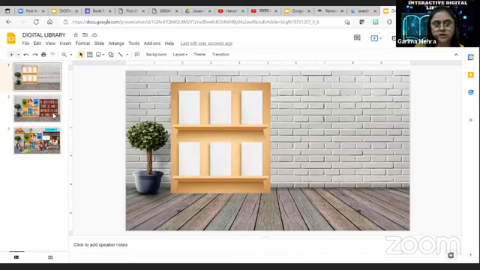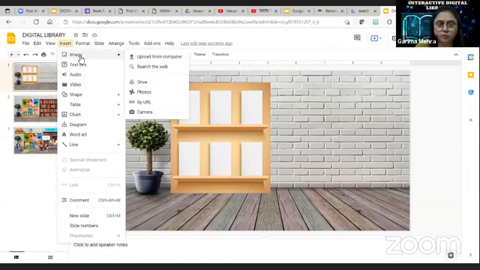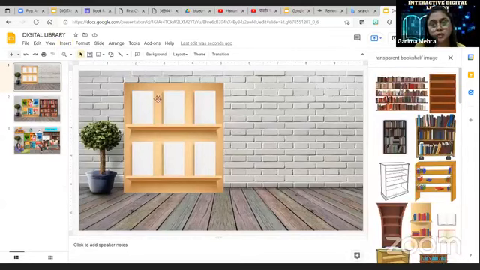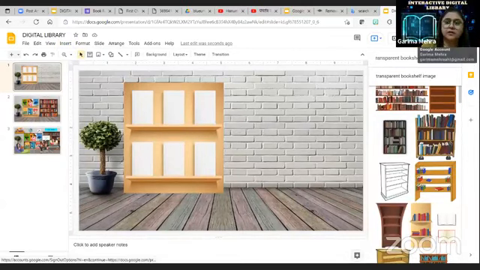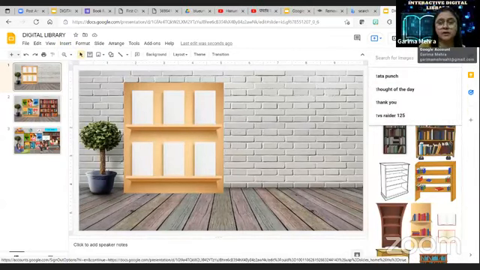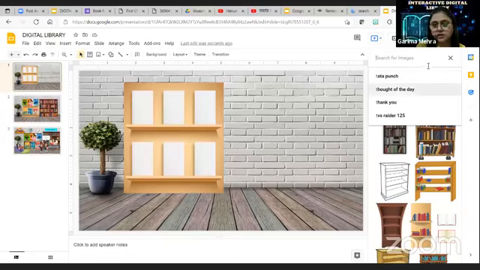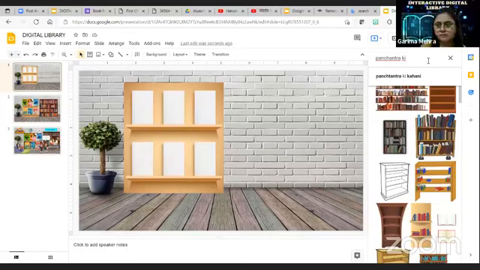So I want the book cover pages, so I'll search for them. Suppose you want, in the digital library, you have a lot of different books. It can be storybooks, magazines, journals, encyclopedias. So I'm searching for a storybook, suppose Panchtantra. It's a very popular book, Panchtantra Ki Kahani.